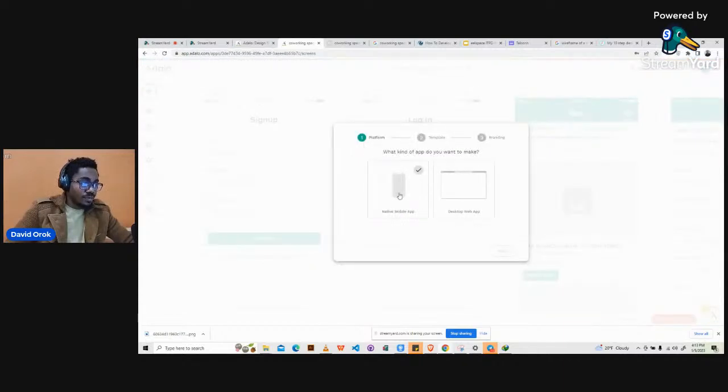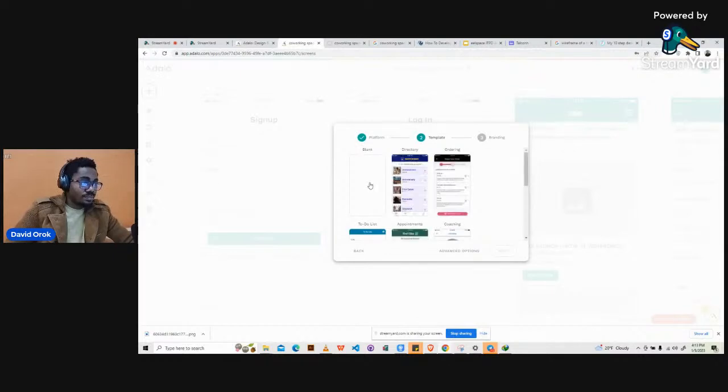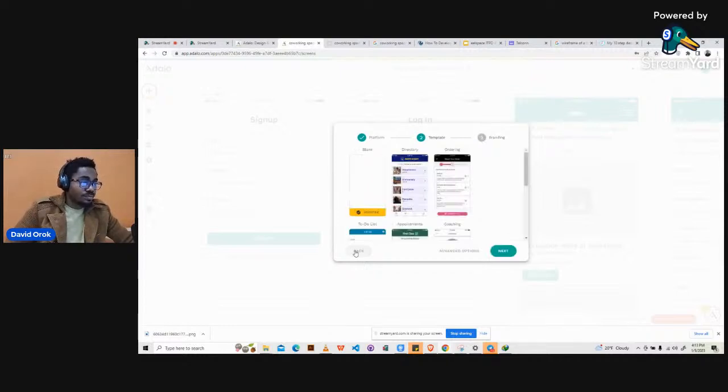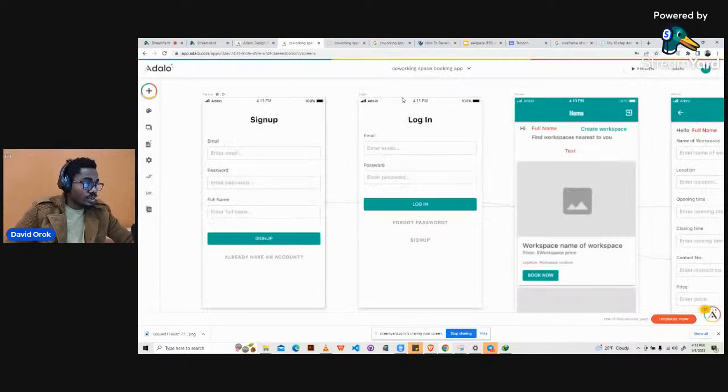Then you select native app, then next, then select blank, then next, and then you give your application a name, choose the primary color, choose the second color, then click on create. We're not going to create a new application right now, I'm just recapping how it works. So I'll just click outside.